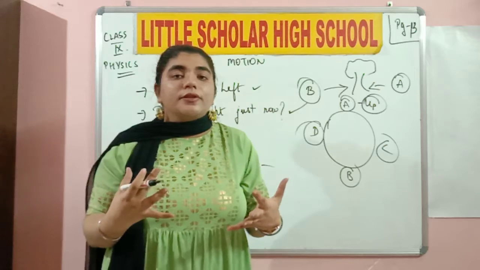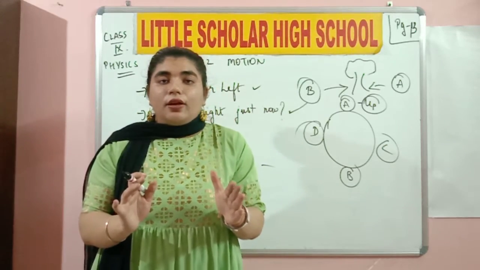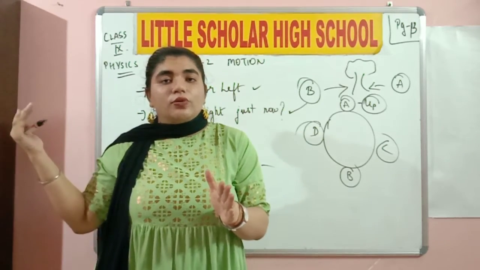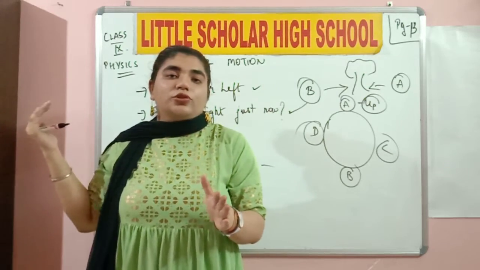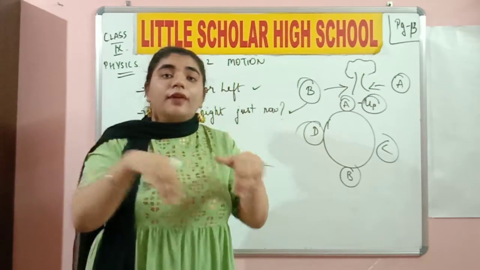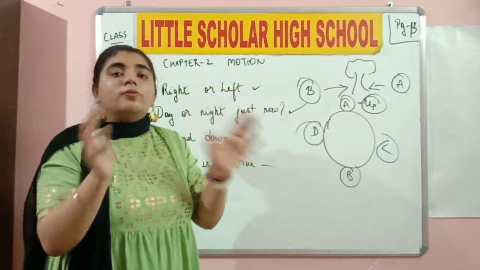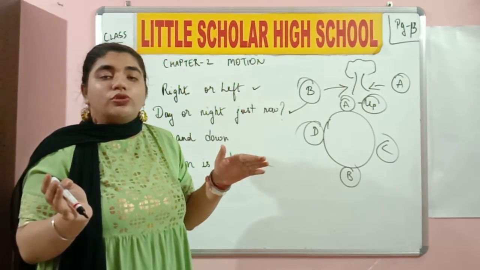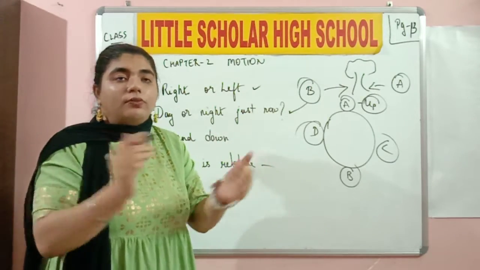What is the passenger perceiving? That we are at rest. Okay, and it is the rest of the things outside the car which are moving in the opposite direction, instead of perceiving that they are moving in the eastward direction. So whom does it depend upon whether the object is in motion or not? It depends upon the observer.